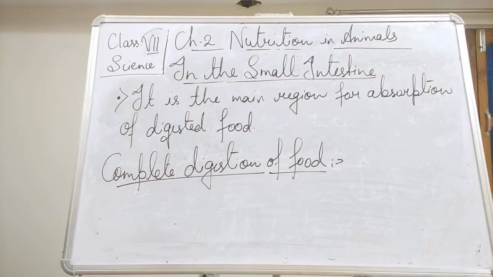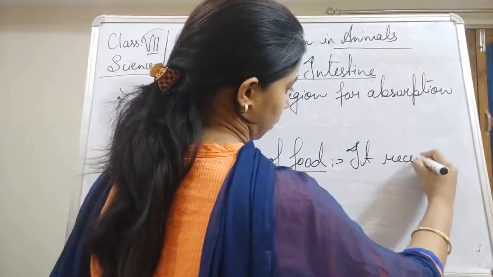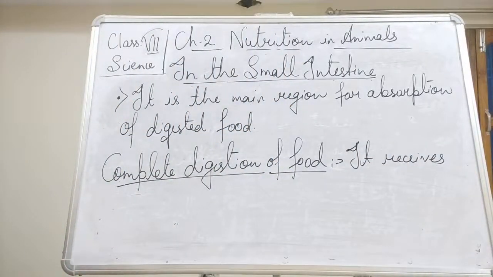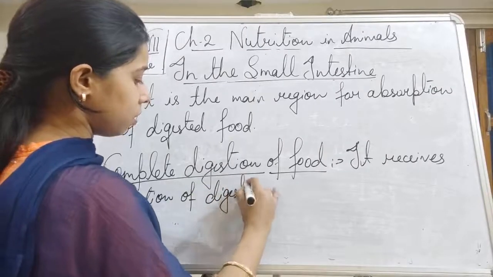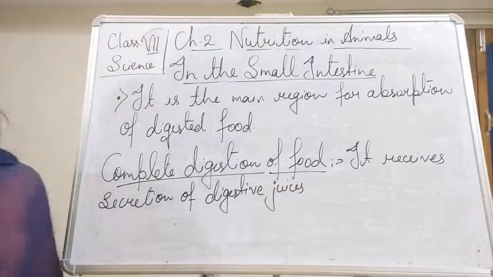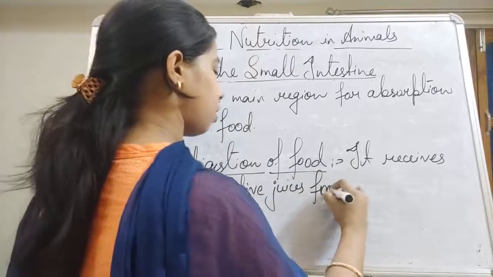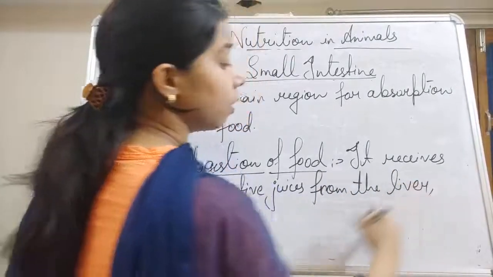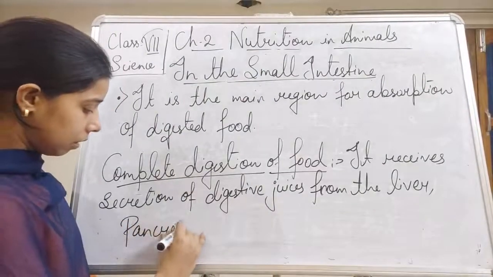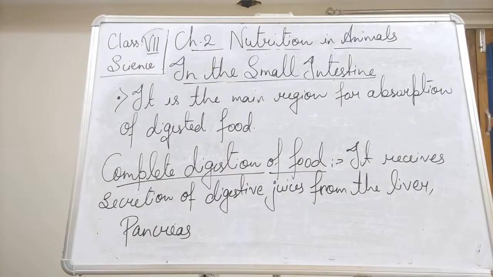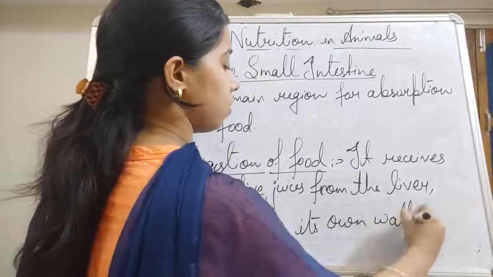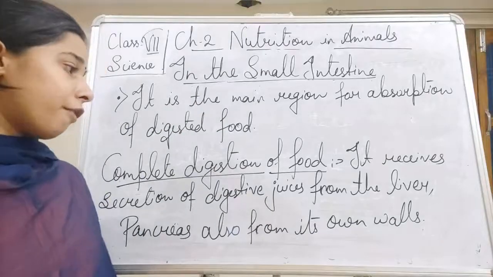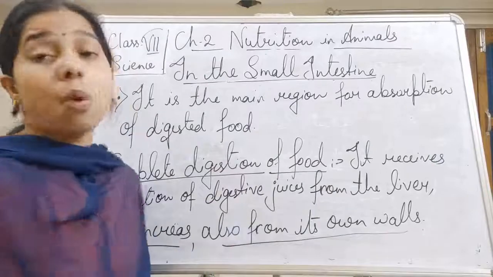So we can write here that it receives secretion of digestive juices from the liver, from the pancreas, and also from its own walls.